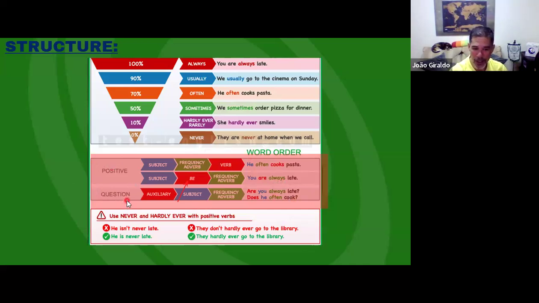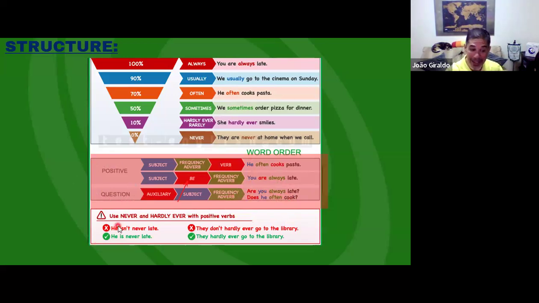And in questions, okay, if you have a question, no difference. You start with the verb to be when your sentence is with verb to be, and you start with your auxiliary verb when your sentence is simple present, when you have the auxiliary verb do or does, and you use the adverb of frequency.